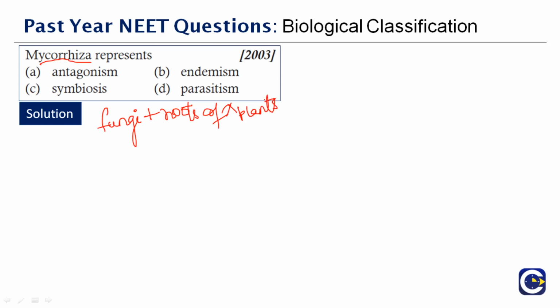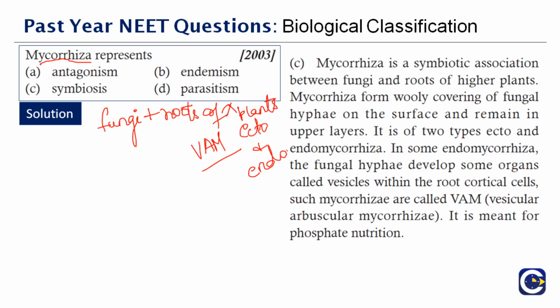Okay, mycorrhiza form a woody covering over the fungal hyphae on the surface and remain in the upper layers. It will have two types, ecto and endomycorrhiza. In some, the endomycorrhiza fungal hyphae will develop in some organs called vesicles, while sometimes it also forms VAM. What do you mean by VAM? Vesicular arbuscular mycorrhiza. So you have ecto and endo coming under this. So therefore, mycorrhiza is a symbiotic relationship. Therefore, the correct answer to this question is option C.